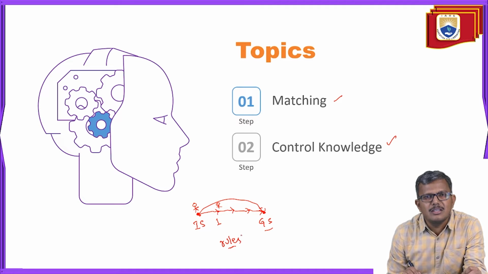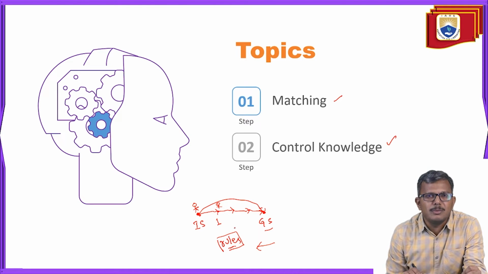So this is a general strategy we follow while working with forward reasoning. If it is backward reasoning, the same strategy applies, but instead of moving from the initial state to the goal state, we move from the goal state to the initial state. During forward reasoning and backward reasoning, every time we stressed the point that you have to keep on applying the rules. Select some rule, apply it to your current state, try to change to the next state. You keep on doing it until you reach the goal state.